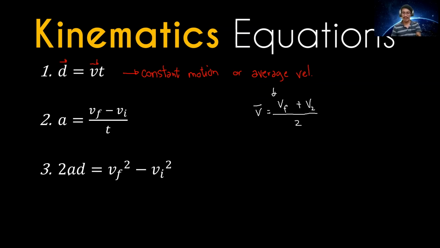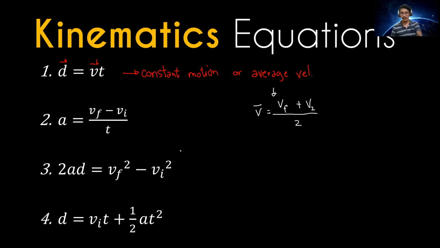So this is the final equation. 2 times acceleration times displacement is equal to the final velocity squared minus the initial velocity squared. Okay, so this is the third equation. And then the last equation, we have d, this is displacement, is equal to the initial velocity times time plus 1/2 acceleration times time squared. So these are the equations.